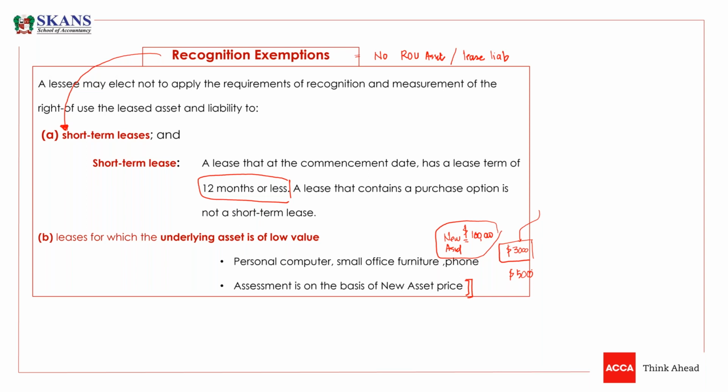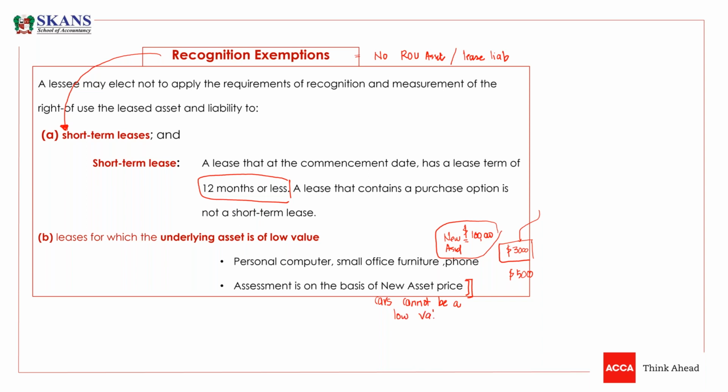So you can say that my judgment is up to 5,000 is a low value underlying asset, and above 5,000 would be a high value underlying asset. But remember, you need to check the value of new assets rather than your assets. And there is one exception again, that cars cannot be a low value underlying asset.